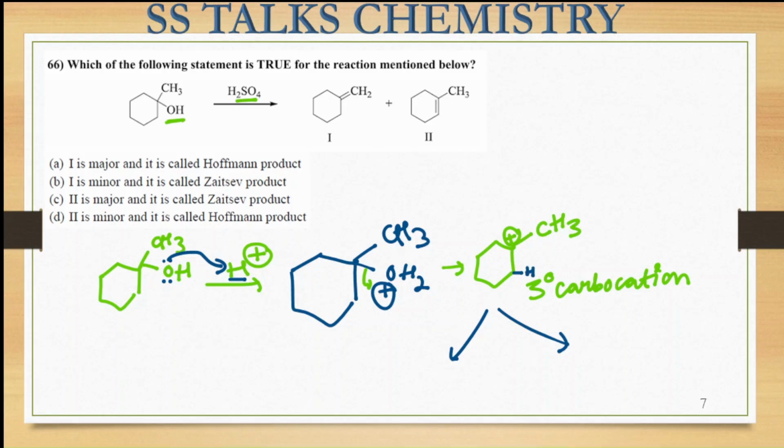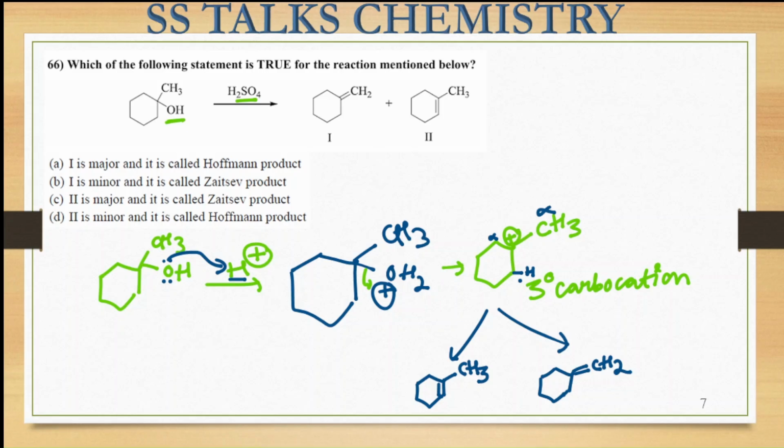So here is the presence of this alpha hydrogen, and also you can see this carbon atom is present, that is your alpha hydrogen. This one is also there, but these two ring positions turn out to be equivalent. So if we remove the hydrogen from the ring, we get the ring-containing alkene with this methyl substituent present, and if this H is removed from the methyl, we get this alkene formation over here. Here it will be a double bond and CH2. So among these two we have to look for the one that is the major product.